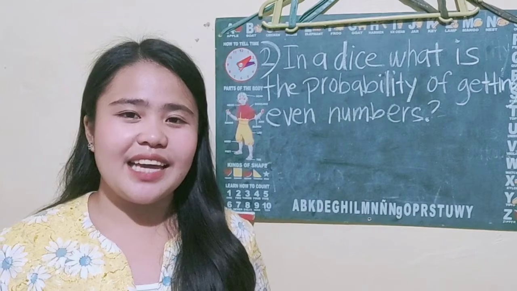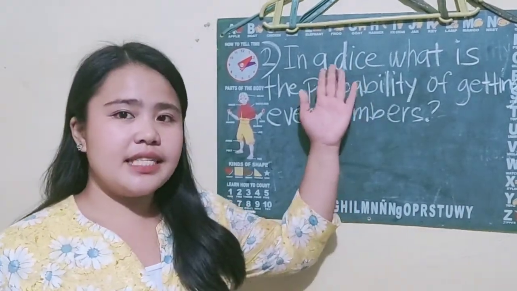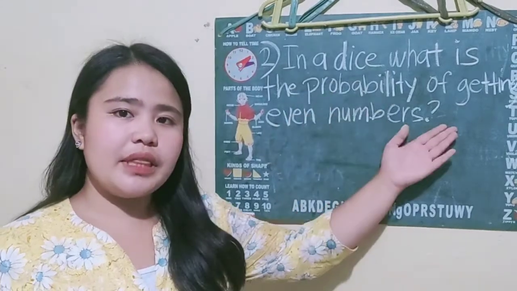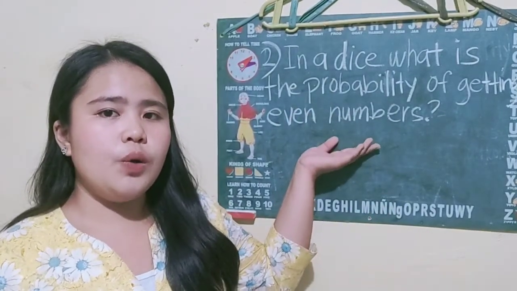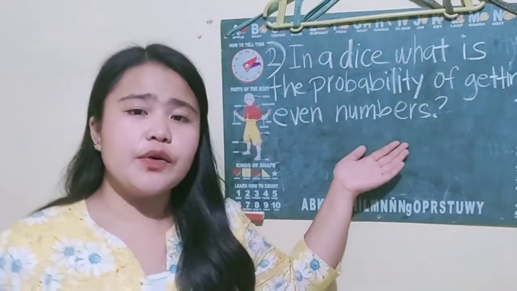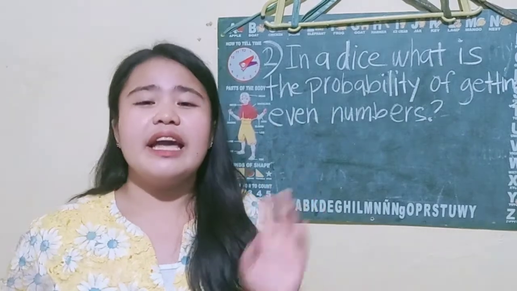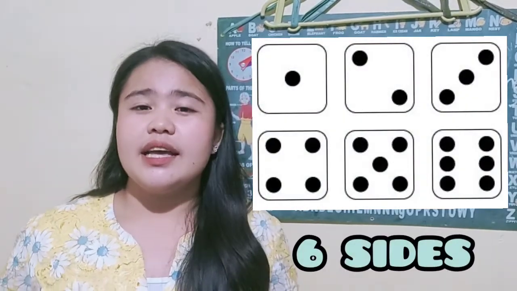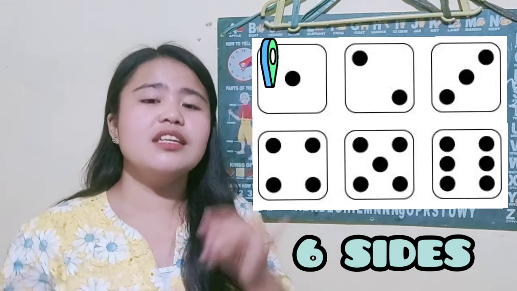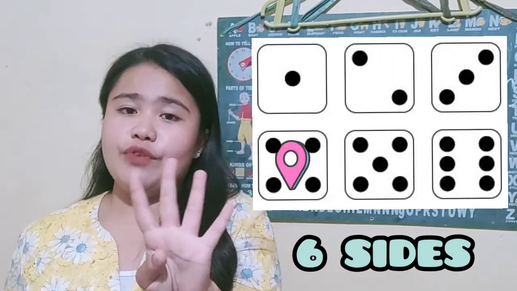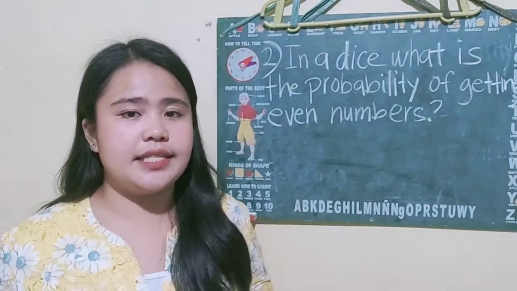So, our second example, the question is, in a dice, what is the probability of getting an even number? So, in this question, we are just looking for the even numbers of a dice. Remember that a dice has only 6 sides, numbers 1, 2, 3, 4, 5, and 6. So, a dice has 6 sides.